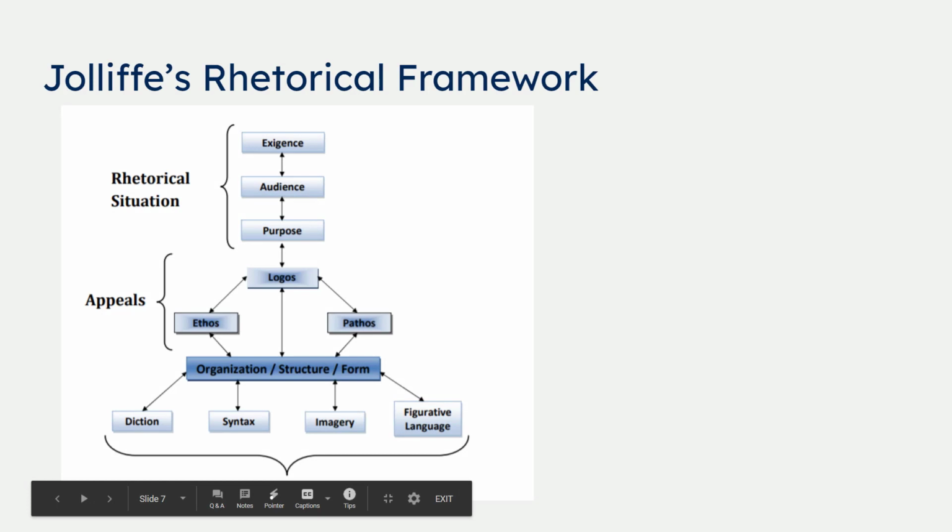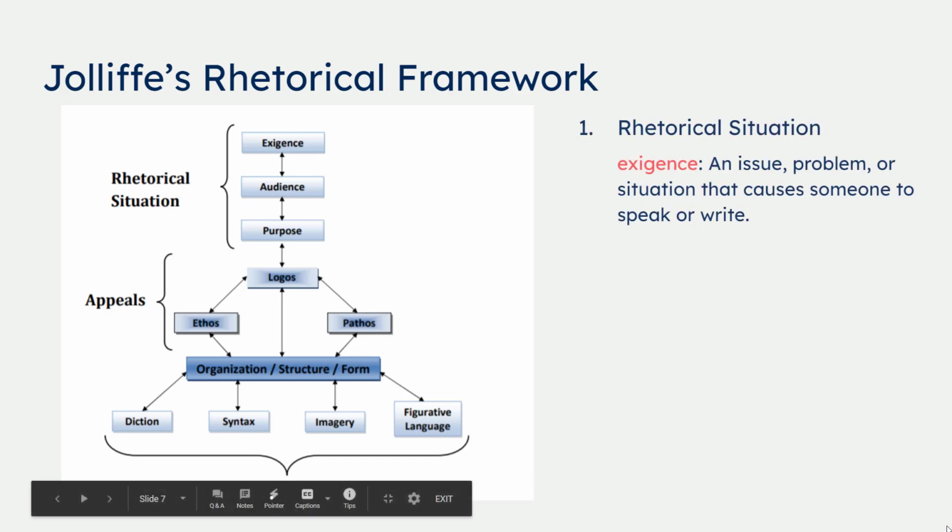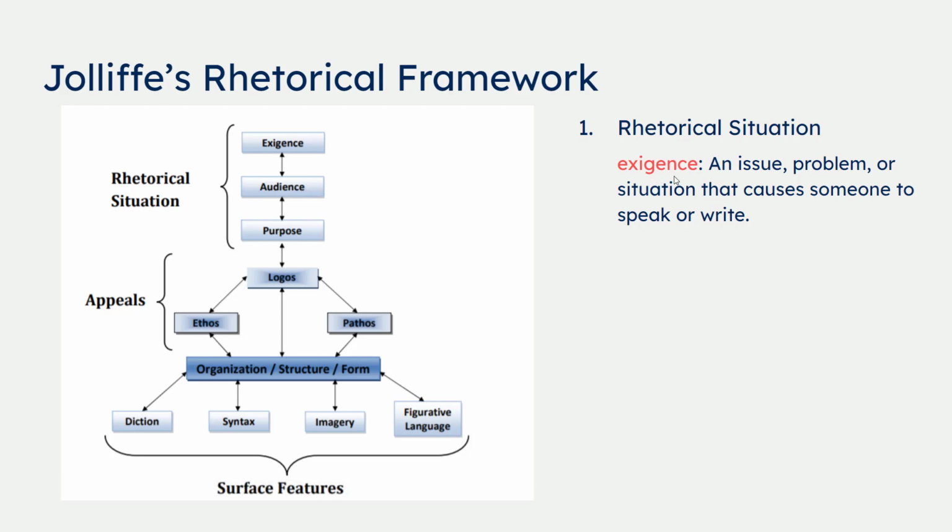Jolliffe's rhetorical framework is not mentioned in your textbook. However, like Aristotle, Jolliffe tries to explain the relationship between key elements in rhetoric. 1. The rhetorical situation: exigence, audience, and purpose. Exigence is an issue, problem, or situation that causes someone to speak or write.